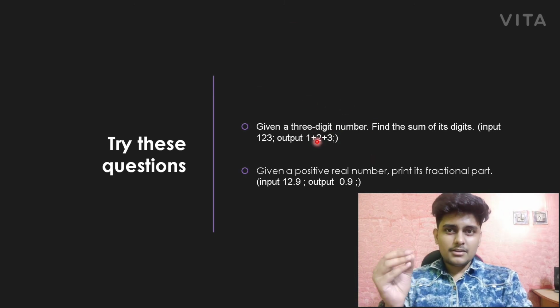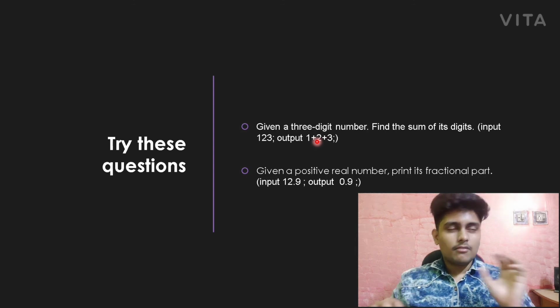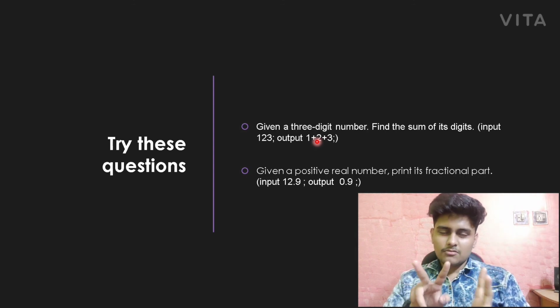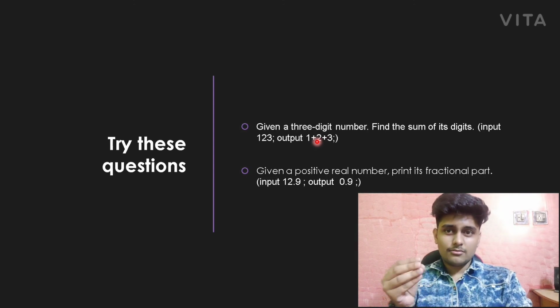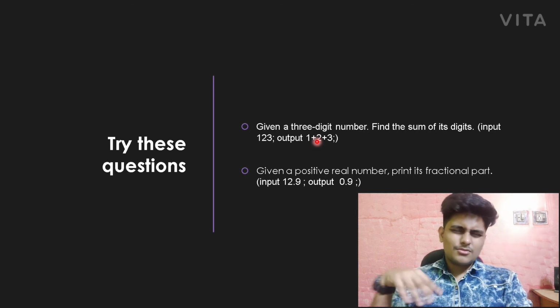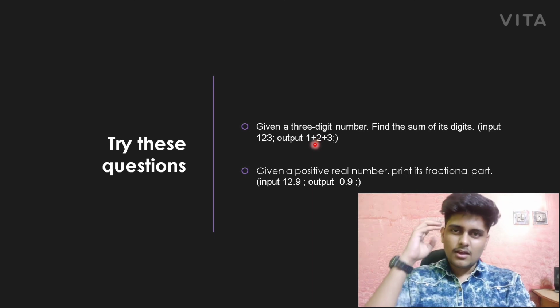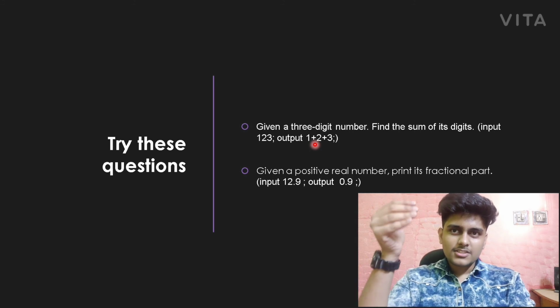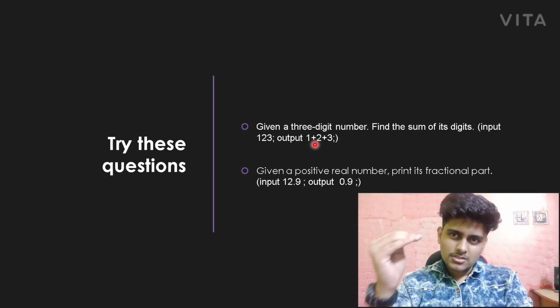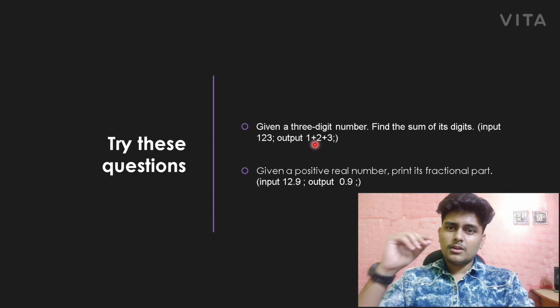Print the sum of the digits. If you give 123, you have to print the sum of that, 1 plus 2 plus 3. You have to store it in something. You just try it out. You have to apply your brain. Try to understand what is the input, what processing should happen, and what output should come.